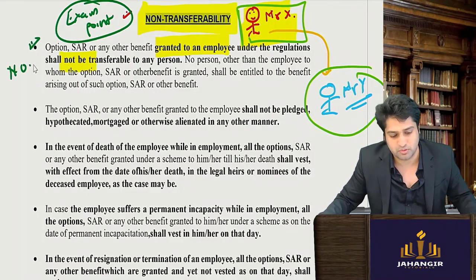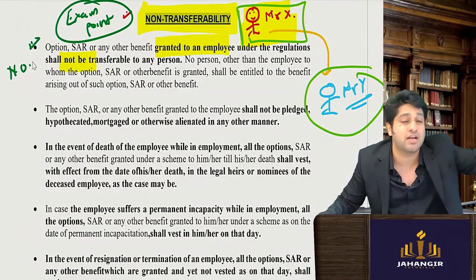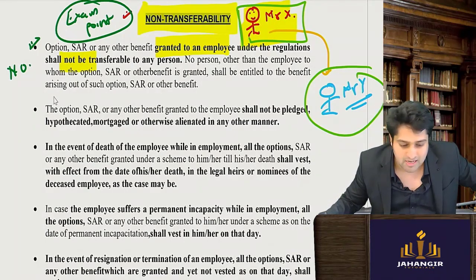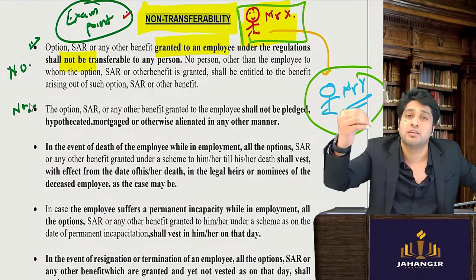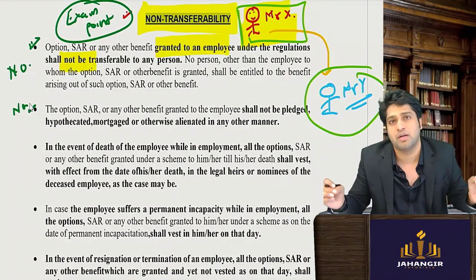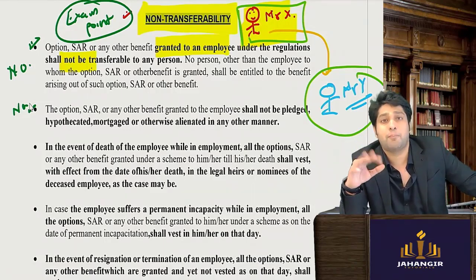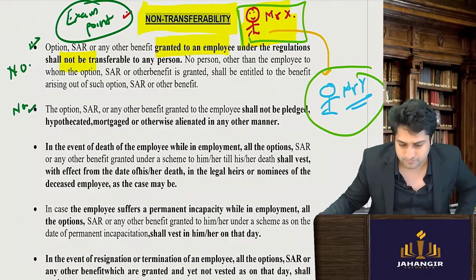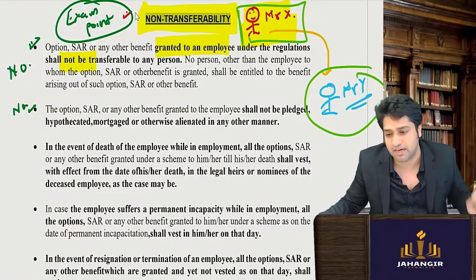Answer is no. Second, can he pledge the shares? Again, answer is no, because he has not yet become a shareholder of the company. He is just a hypothetical, probable, conditional owner. If he completes the vesting period only, then he will get it.